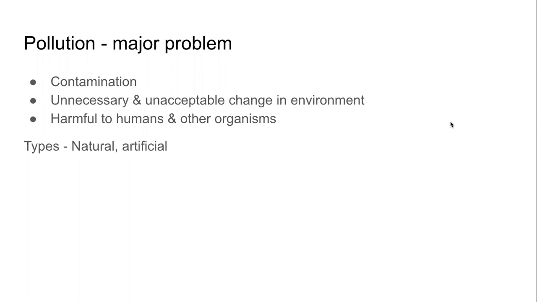So some activities happen naturally that cause pollution. Some activities are carried out by us that also cause pollution. So the activities that we carry out and that lead to pollution are called artificial pollution, and the activities that happen naturally and end up in pollution are called natural pollution. Very easy, you know this.